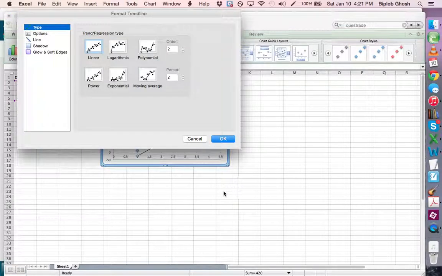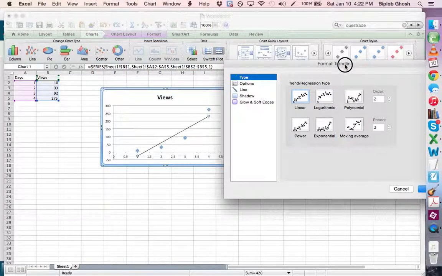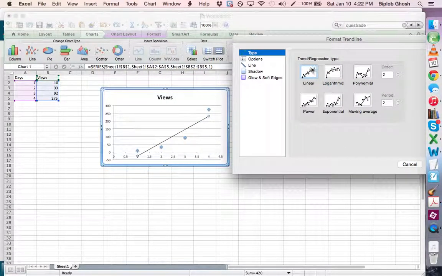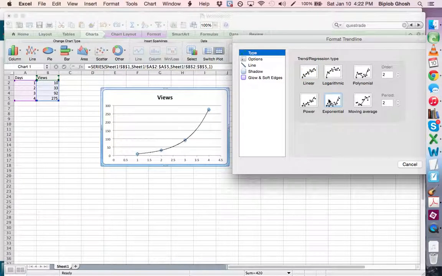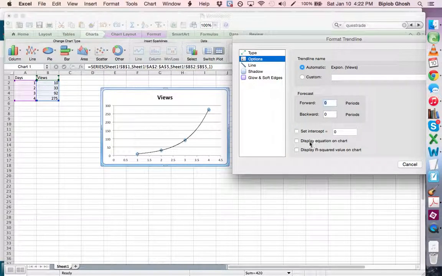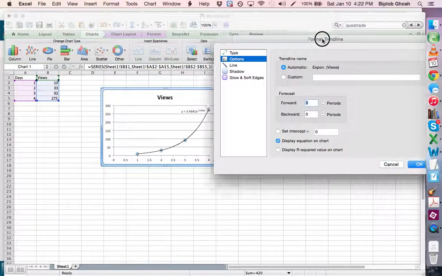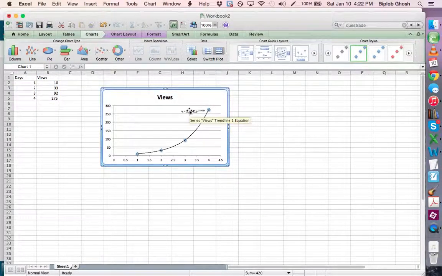Just click that. We know this looks like an exponential curve. If we put linear, it draws a linear line through it, but we don't want that. What we want is something exponential. When I click exponential, it fits the data with an exponential line. The next thing is, how do we get the equation? Go to Options and click Display Equation on Chart, and you see an equation pop up right over there. Then click OK, and you get that equation.